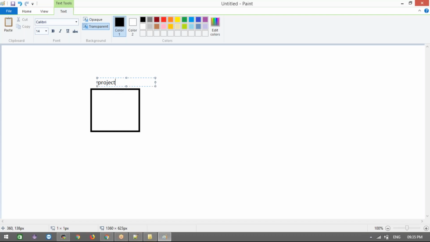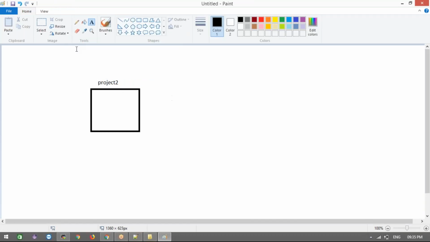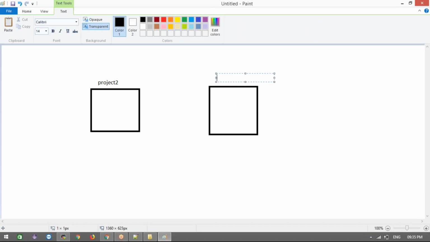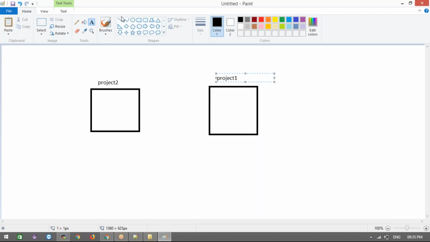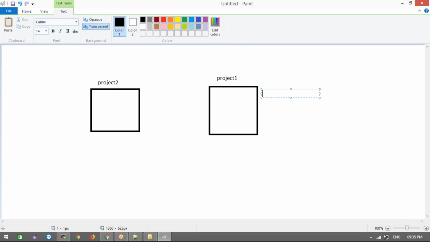I'm working with project 2 right now, and earlier I worked on project 1. I submitted that code and pushed it, and after deployment it's going for deployment. Now project 1 is already done and it's deployed also.